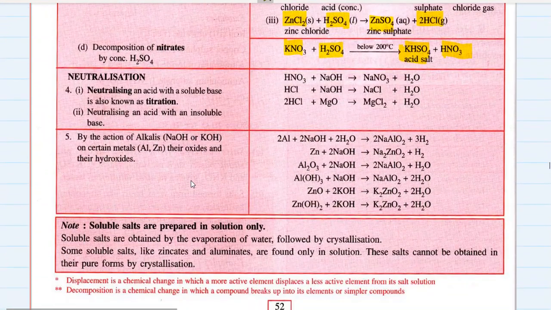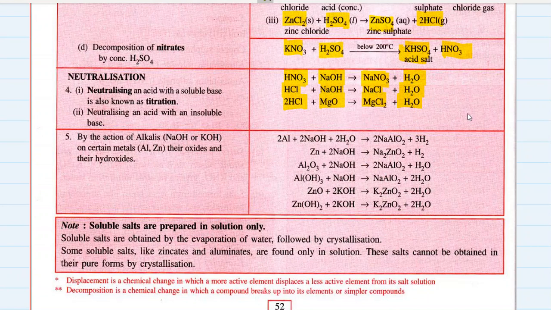Let's look at the fourth method, neutralization. When an acid reacts with a soluble base or alkali, it gives a salt, which is a soluble salt, of course, an aqueous solution of salt, and water. Same goes with hydrochloric acid and sodium hydroxide, and hydrochloric acid and magnesium oxide. They all give their respective salts and water.